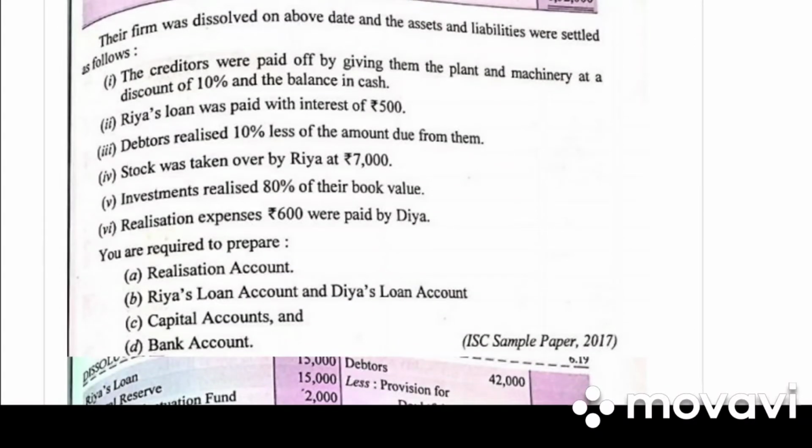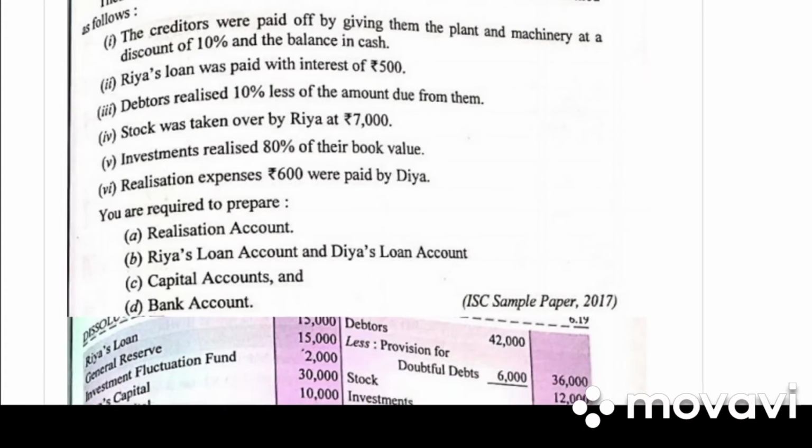The creditors were paid off by giving them the plant and machinery at a discount of 10% and the balance paid in cash. Ria's loan was paid with the interest of 500. Debtors realized 10% less of the amount due from them. Stock is taken over by Ria. Investment realized 80% of their book value. Realization expenses 600 were paid by Dia. You are required to prepare realization account, Ria's loan account, Dia's capital account, and bank account.